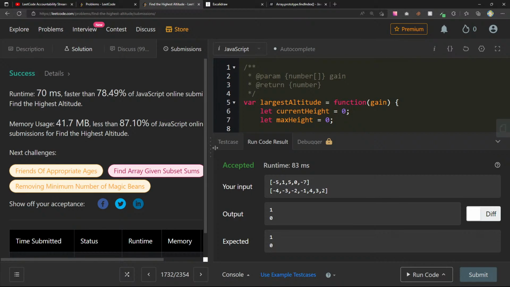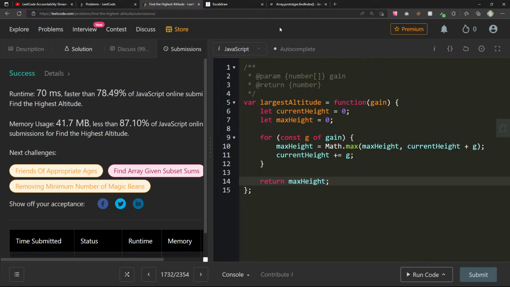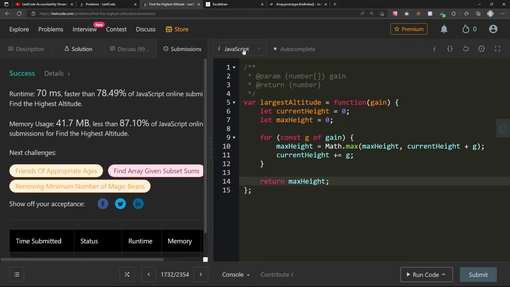I wish there was a timer every time I opened one of these so I knew exactly how long I took on it. But I think the drawing here definitely helped, so that's always good to do. This is a linear time solution with constant space complexity. So I'm pretty happy with this.